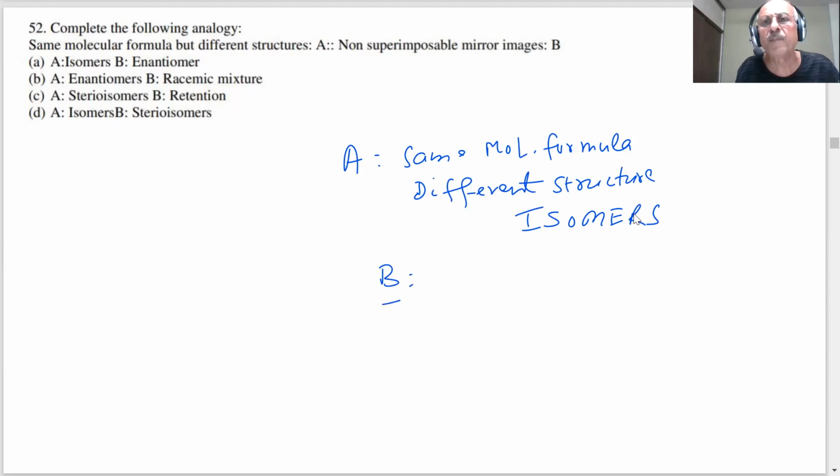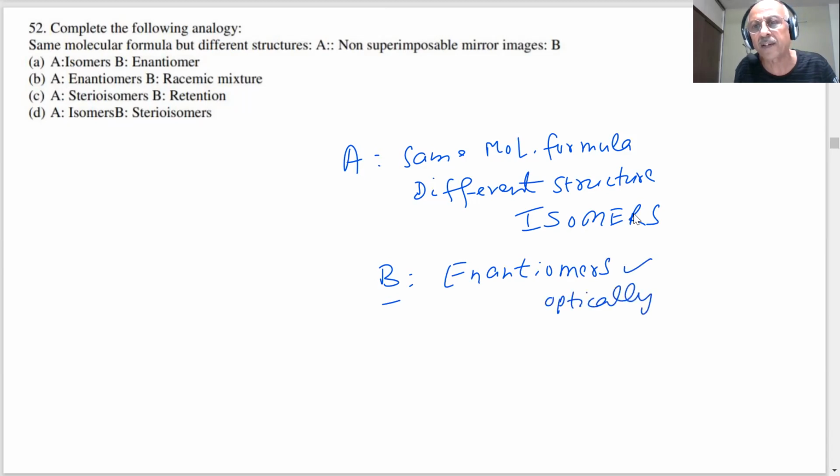B, non-superimposable mirror image isomer. What are those? You have read about stereoisomers, which are non-superimposable over their mirror images. They are known as enantiomers. And you know, they are optically active. Enantiomers are optically active. One is d, small d, that is dextro. The other is levo. One rotates the plane polarized light in the clockwise direction, and the other rotates it in the anti-clockwise direction. Therefore, in this case, let us see what is the possible answer.